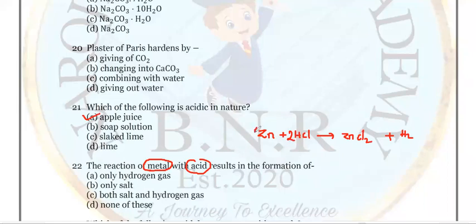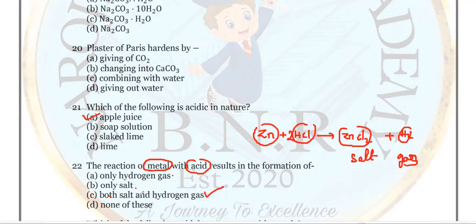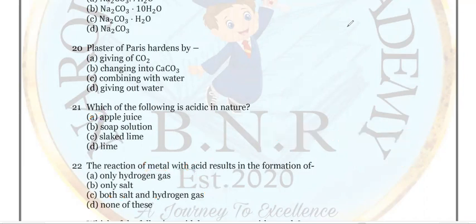So the metal is reacting with hydrochloric acid to liberate a salt and a gas. Which of the following options is correct? Only hydrogen gas, only salt, both salt and hydrogen gas. Option C is right: both hydrogen gas and salt is the correct answer.